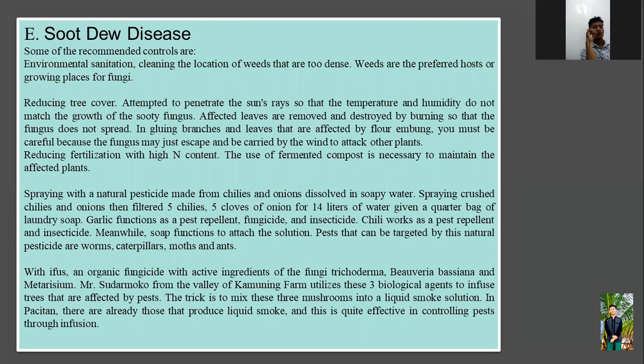Spraying with a natural pesticide made from chilies and garlic dissolved in soapy water. Garlic functions as a pest repellent, fungicide, and insecticide. Chili works as a pest repellent and insecticide. Meanwhile, soap functions to make the solution stick. Pests that can be targeted by these natural pesticides are worms, caterpillars, moths, and ants. Another option is an organic fungicide with active ingredients of the fungi Trichoderma, Beauveria bassiana, and Metarhizium.